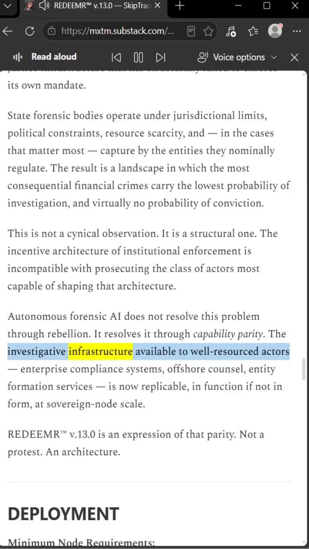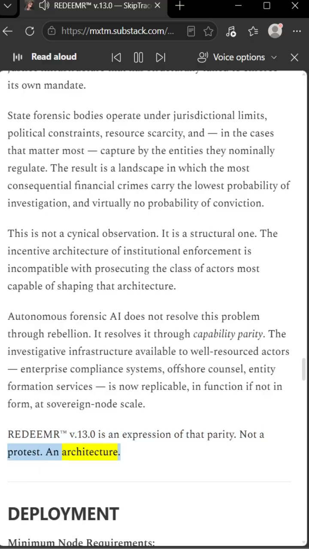The investigative infrastructure available to well-resourced actors, enterprise compliance systems, offshore counsel, entity formation services, is now replicable, in function if not in form, at sovereign node scale. REDEEMR v.13.0 is an expression of that parity, not a protest.